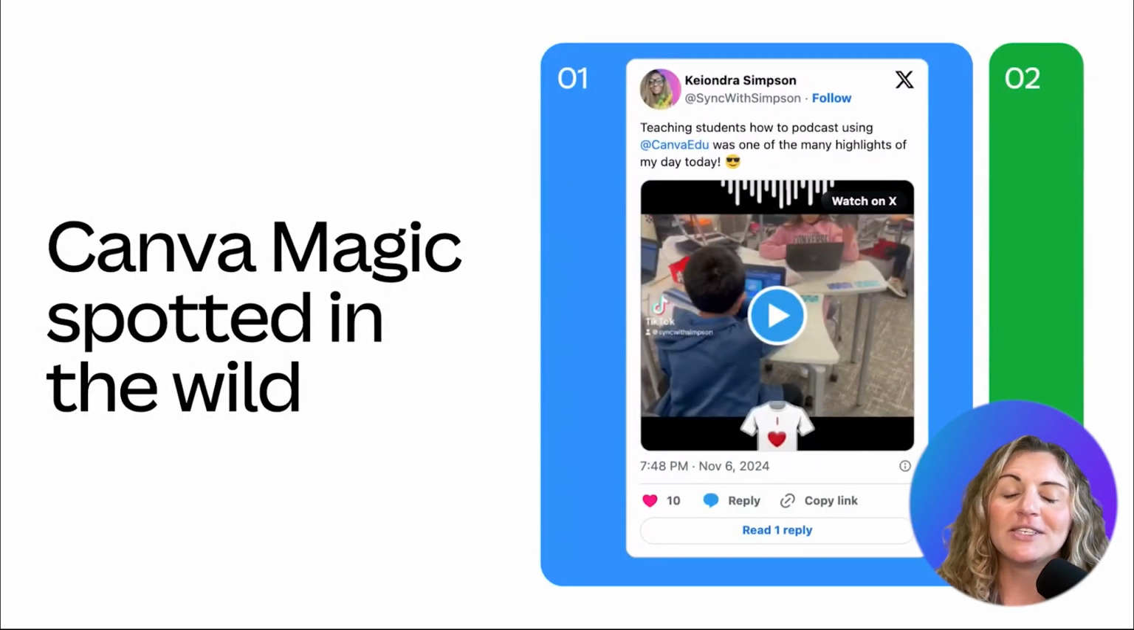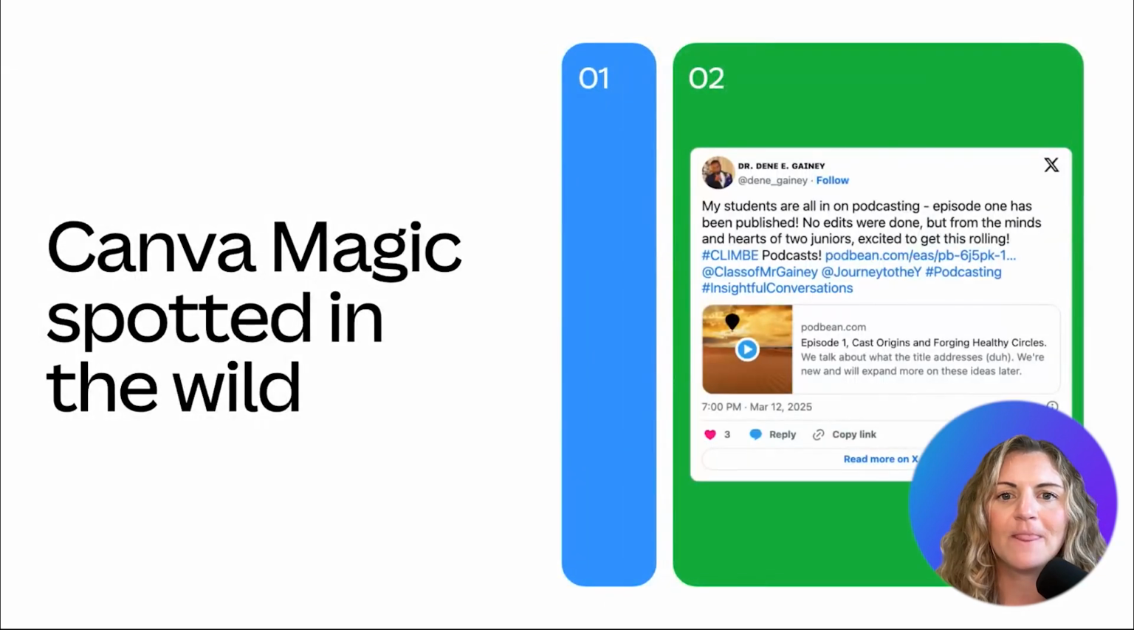First, I want to kick it off with some Canva magic spotted in the wild. Like I said, we're always listening. Miss Simpson is teaching students how to podcast using Canva, and she said it was one of her many highlights today. This will be linked in the guidebook, so if you want to take a look at exactly how she's doing that, you can do that as well.